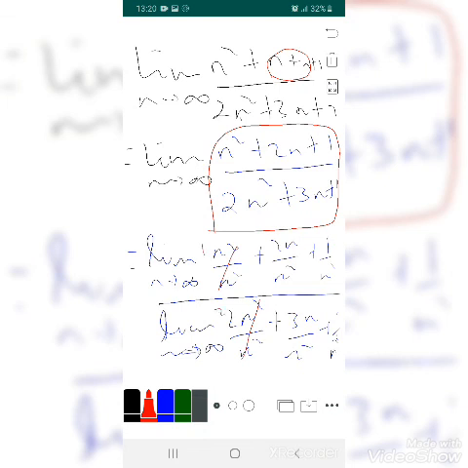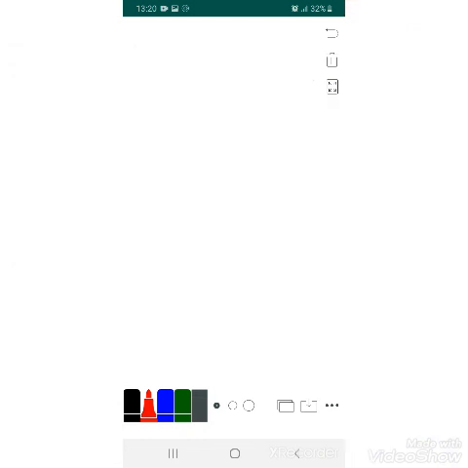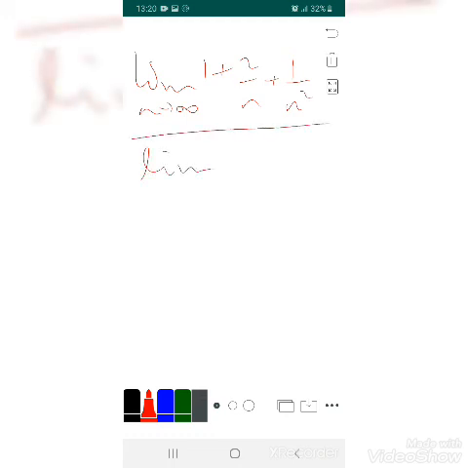Therefore we can write this as the limit as n tends to infinity of 1 plus 2 over n plus 1 over n square, over the limit as n tends to infinity of 2 plus 3 over n plus 2 over n square.